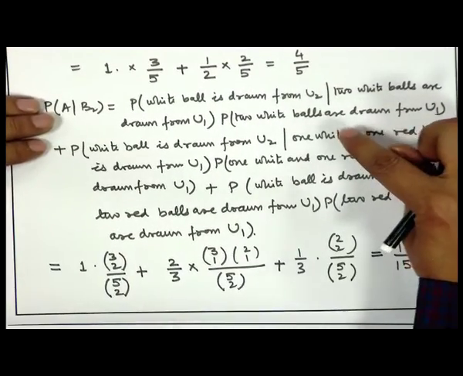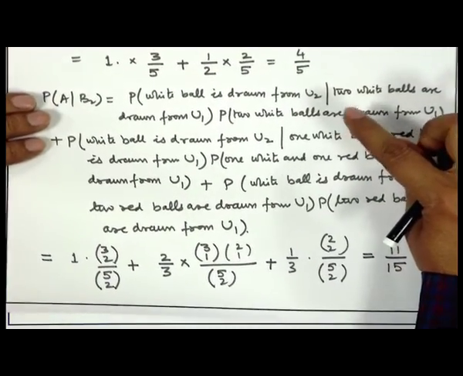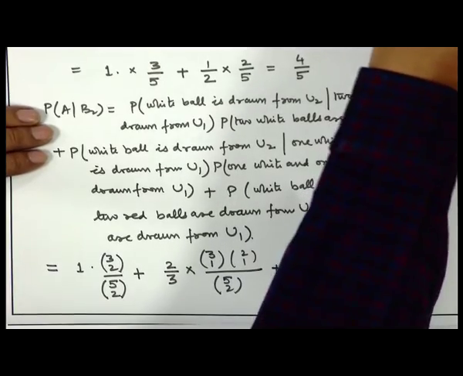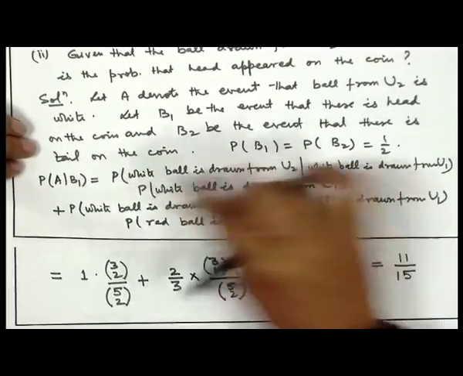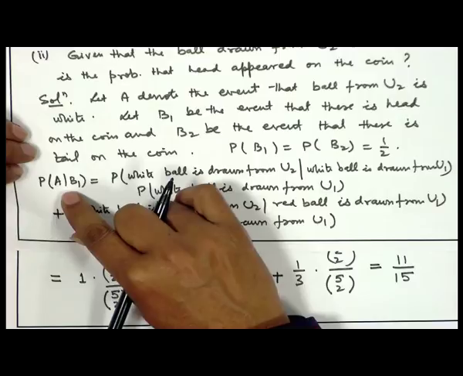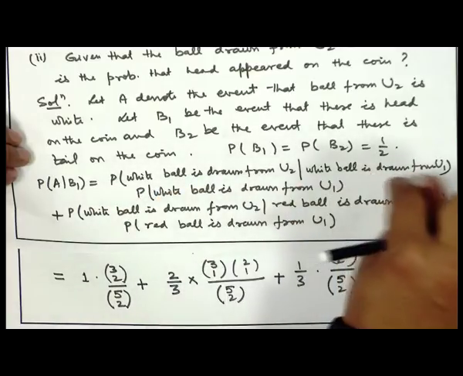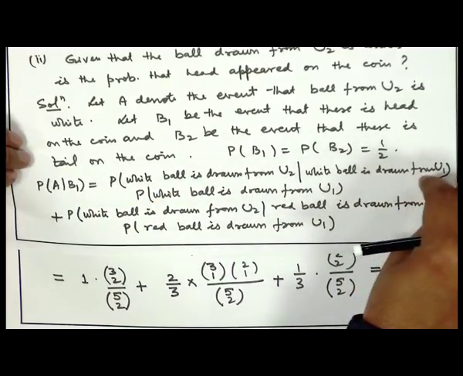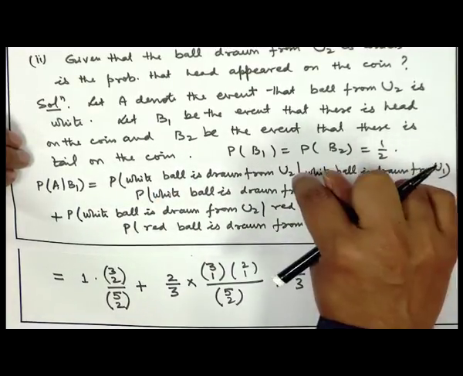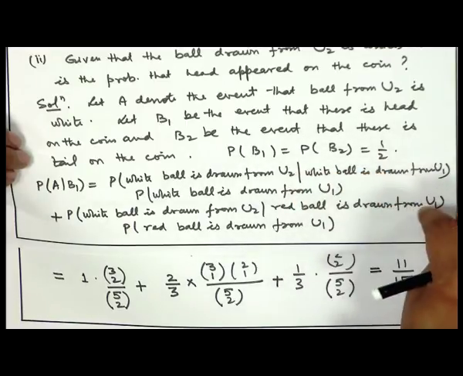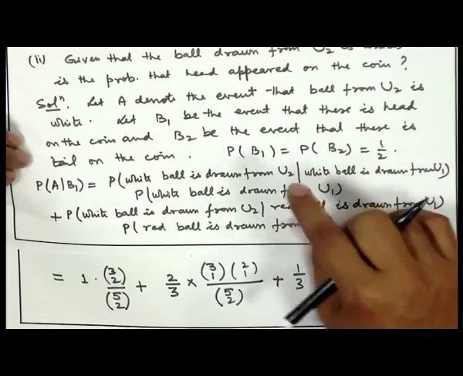Again, let me tell you, we have used the concept of the theorem of total probability 3 times in this problem. Firstly, to calculate the probability of drawing a white ball from urn U2 when a head is observed. So, here there were 2 possibilities, that there can be a white ball from urn U1 which is put into U2, or there can be a red ball from U1 which is put into U2.